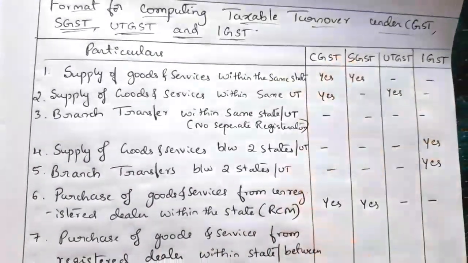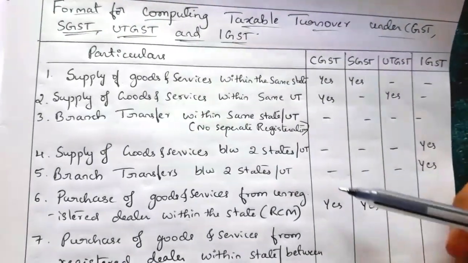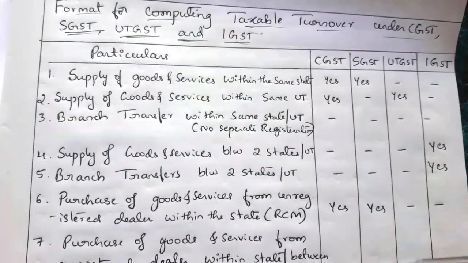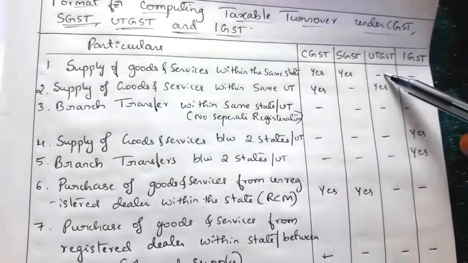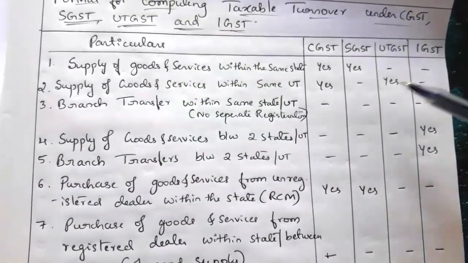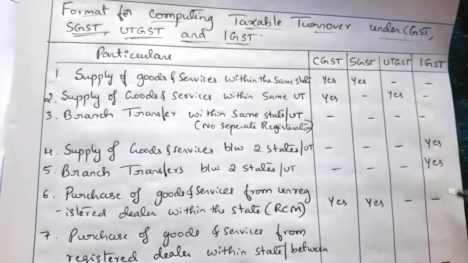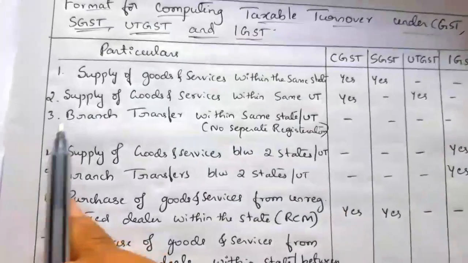Here, any supplies made which are taxable under CGST should be taken under the CGST column. Supplies which are taxable under SGST should be taken under the SGST column. And the supplies which are taxable under UTGST should be taken under the UTGST column, and any supplies which are taxable under IGST should be taken under the IGST column. So we'll see one by one.